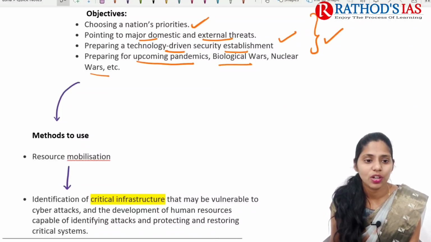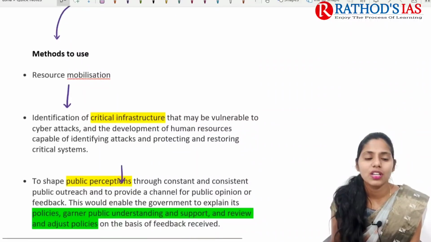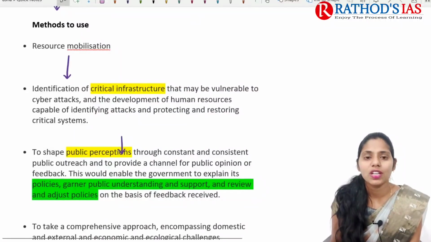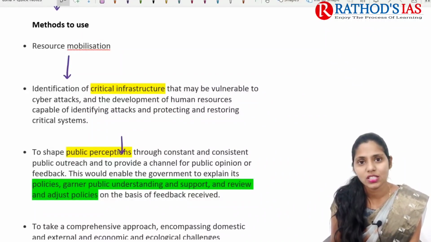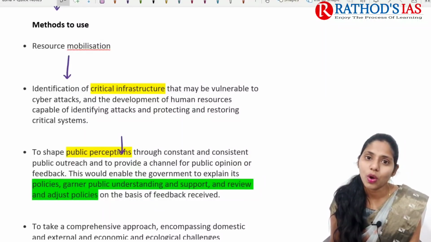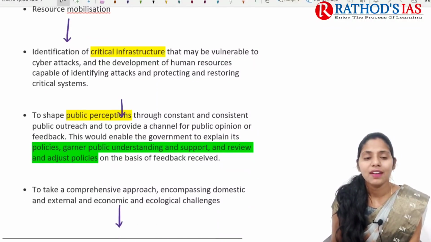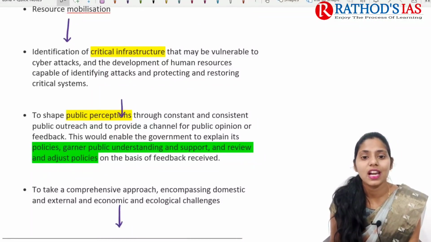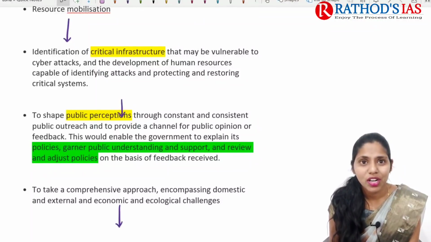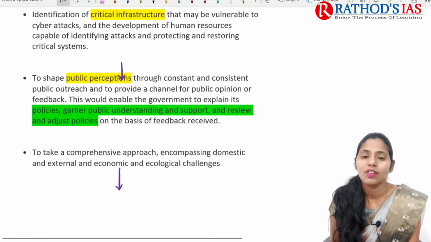If we are talking about different methods to use, first, we need to go for resource mobilization. Whenever we want to go for this national security policy, we need to ensure that the proper resources are available, and we need to identify our critical infrastructure that may be vulnerable to cyber attacks, and we need to develop human resources.